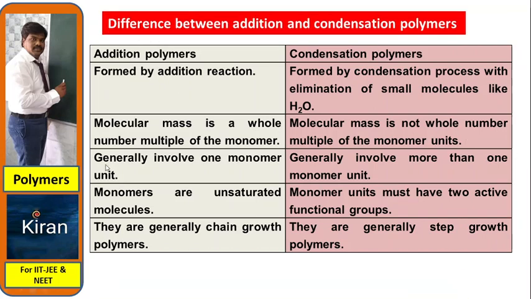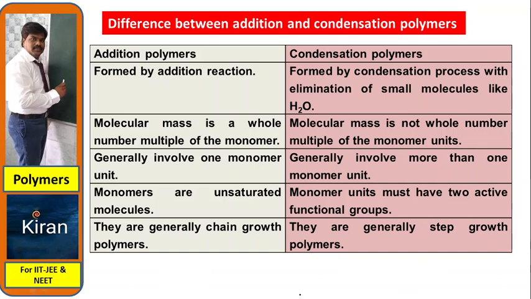Third point. Addition polymers generally involve one monomer unit. Condensation polymers generally involve more than one monomer unit. Two different kinds of monomers can also be involved in the condensation process. In the addition process, for example, A plus A or B plus B, the same identical monomers are involved. But in condensation, different monomers are combining, and you are getting a polymer.